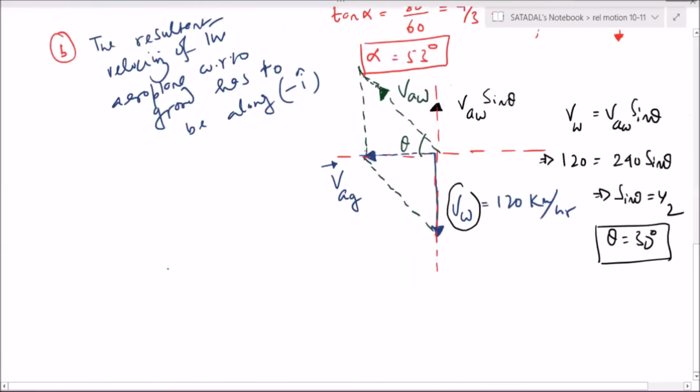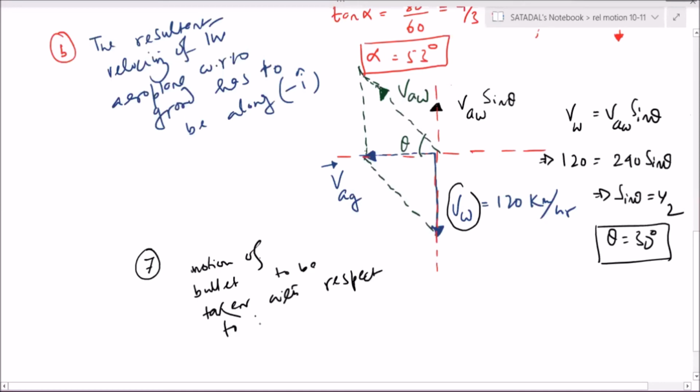Now let us solve this question number 7. Everything is to be taken with respect to the aeroplane.